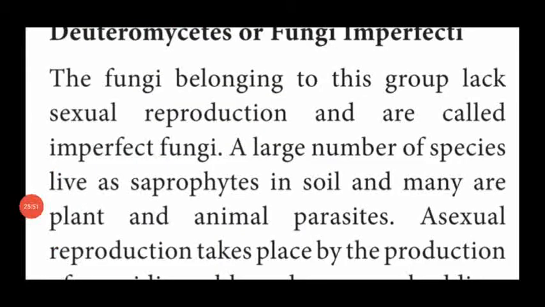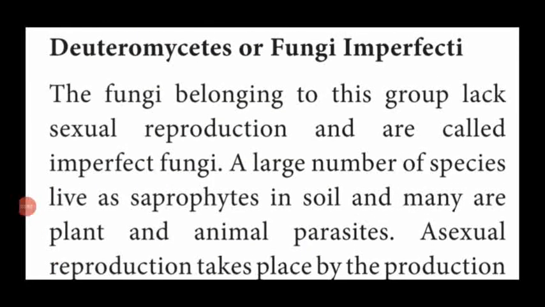The next one is Deuteromycetes fungi, or fungi imperfecti. Dear students, this is a book-back question and also a very important 3 mark and 5 mark question. Write short notes on Deuteromycetes fungi or fungi imperfecti. Or they may ask another type of question: why are Deuteromycetes fungi named fungi imperfecti?